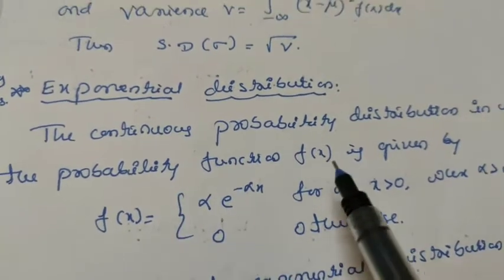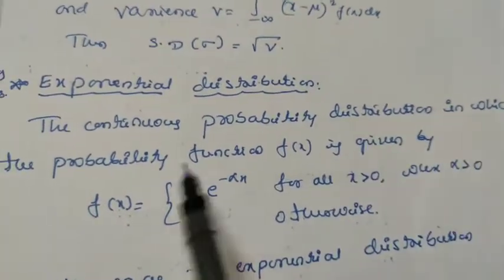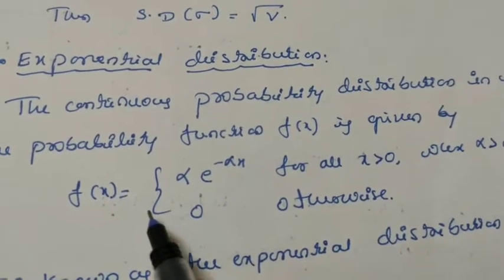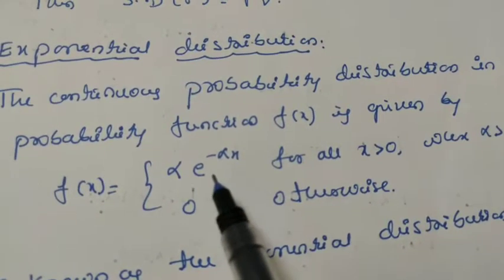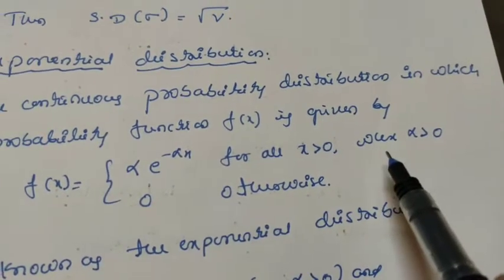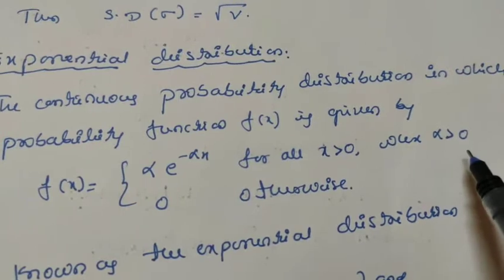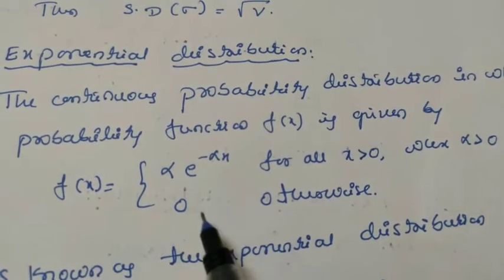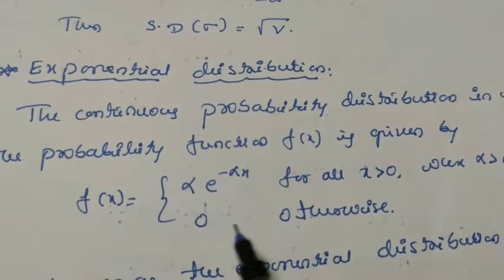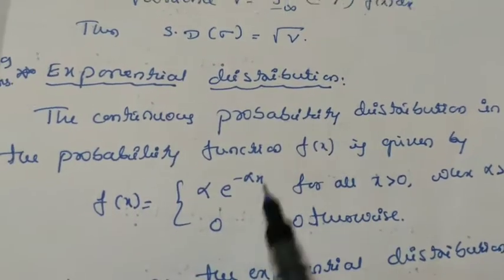The continuous probability distribution in which the probability function f of x is given by f of x equals alpha into e raised to minus alpha x for all x greater than 0, where alpha is greater than 0, and f of x equals 0 in all other cases, then such a function is known as exponential distribution.